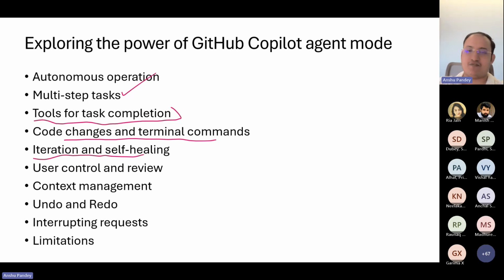Self-healing is one of the most exciting features, which I love the most in agent mode, and I would say one of the key differentiators of GitHub Copilot compared to any other development solutions or assistants that you've been using. Agent mode iterates independently to achieve the target outcomes. It fixes its own issues and keeps optimizing those. It also keeps checking how good or correct the code is, and it can predict those issues quickly. If there are any issues, it executes some tests on the terminal and resolves those issues.